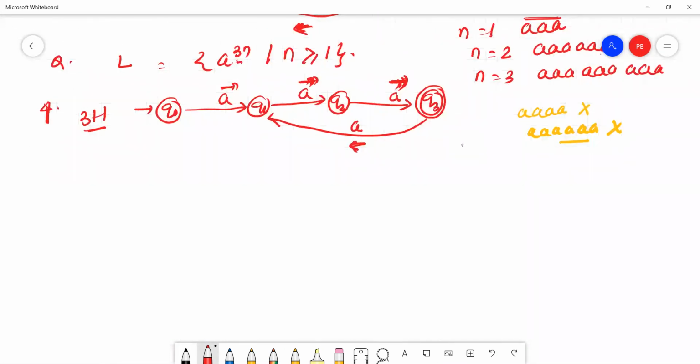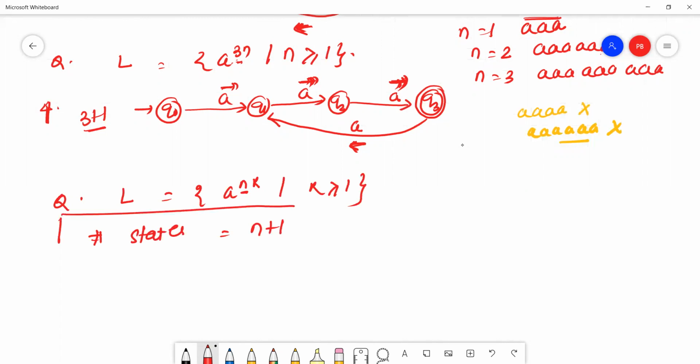The next question: if L equal to a to the power nk, and k is greater or equal to 1, how many states? The number of states equal to n plus 1. This is one of the note points. How many states?